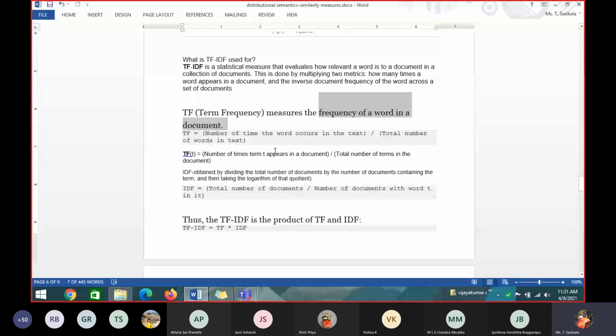Next one, IDF. What is this? It is inverse document frequency. How is it calculated? This TF, IDF measure is used to find the frequency of occurrence of a word in the documents.